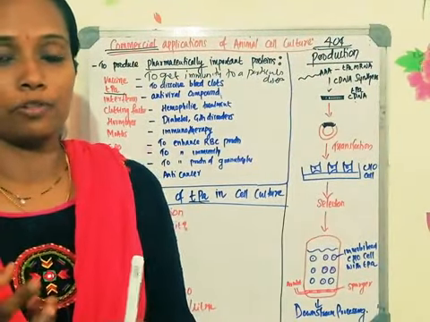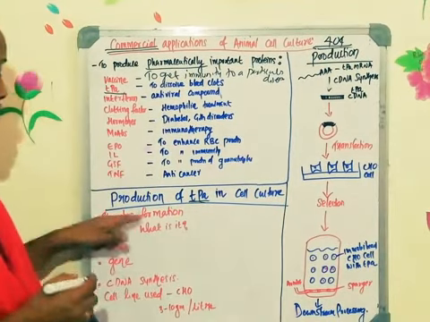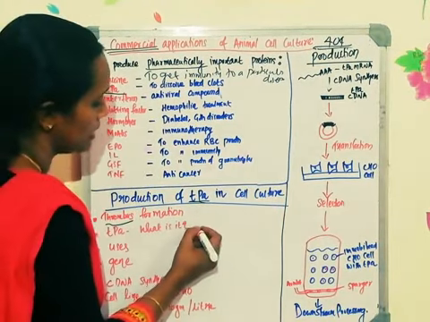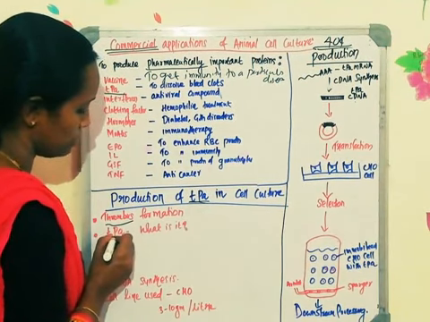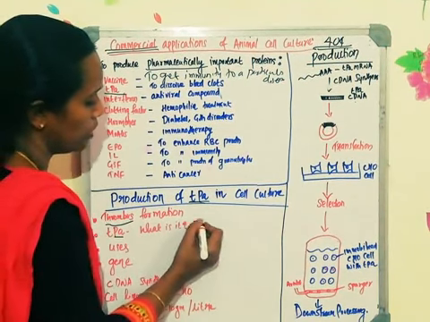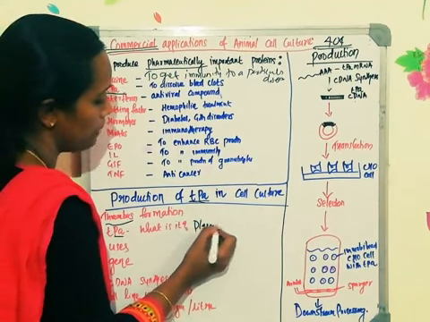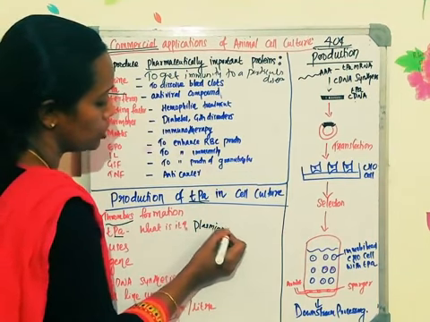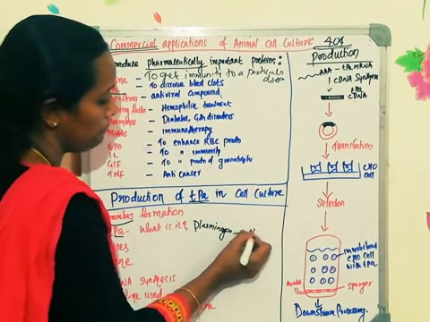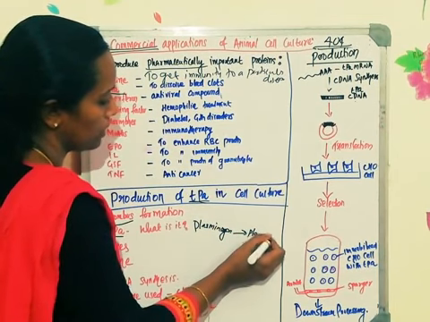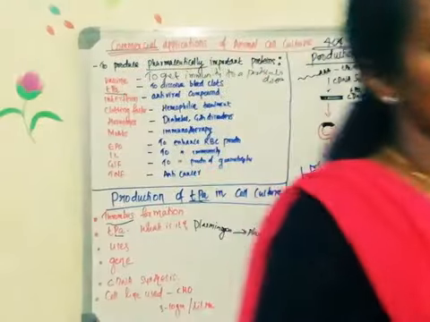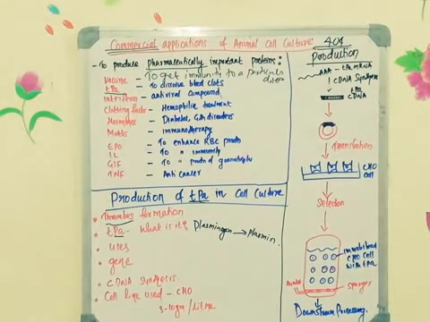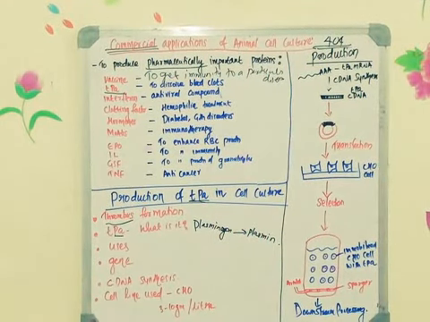The function of the tissue plasminogen activator is that it will activate plasminogen, which is there in the tissue, and convert it to plasmin. Plasminogen will be converted to plasmin. When plasminogen is converted to plasmin, plasmin will act on the blood clot and completely degrade it.